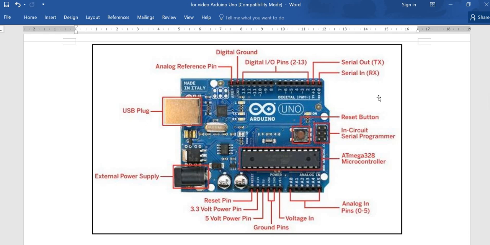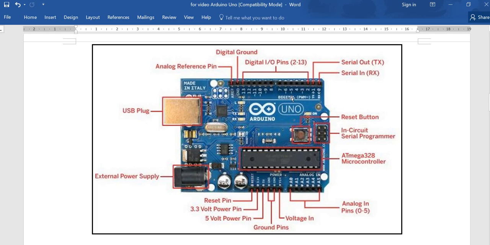The output current is recommended up to 20 milliamperes. The maximum limit is 40 milliamperes. The maximum current from the 3.3 volts pin is 50 milliamperes. And from the 5 volts power pin it is 400 milliamperes if you are connecting through the USB plug, or if an external power supply is connected, then that will decide the maximum current. All the current limits should be considered while designing the circuit.